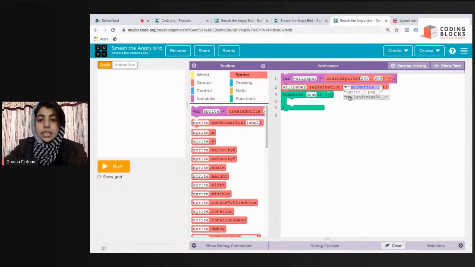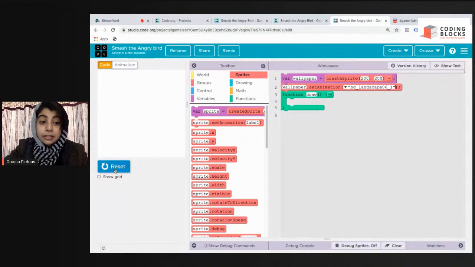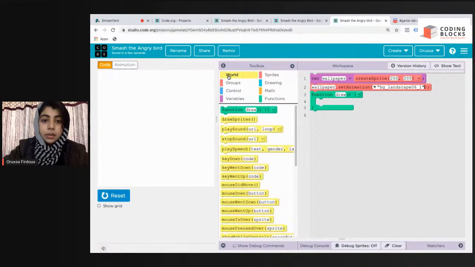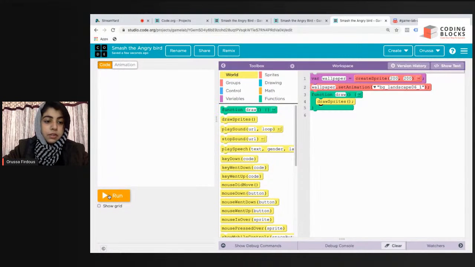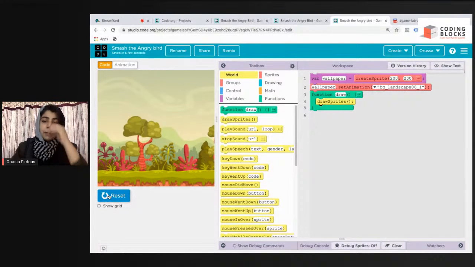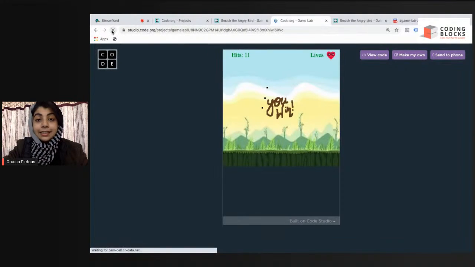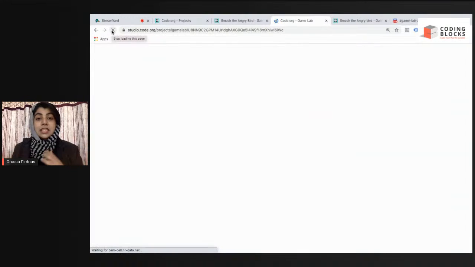So this one's animation. Now when I click on run, it shows nothing because I haven't told the game lab to draw the sprites. How do we draw sprites? We go to world and use this draw sprites inside this draw loop. Now I click on reset and run again. So here's my background.